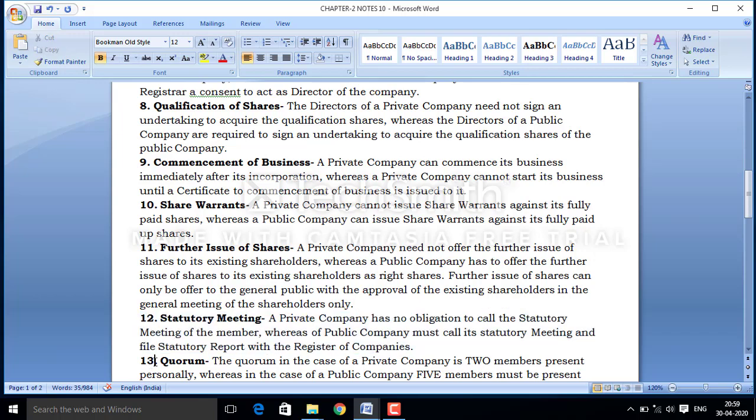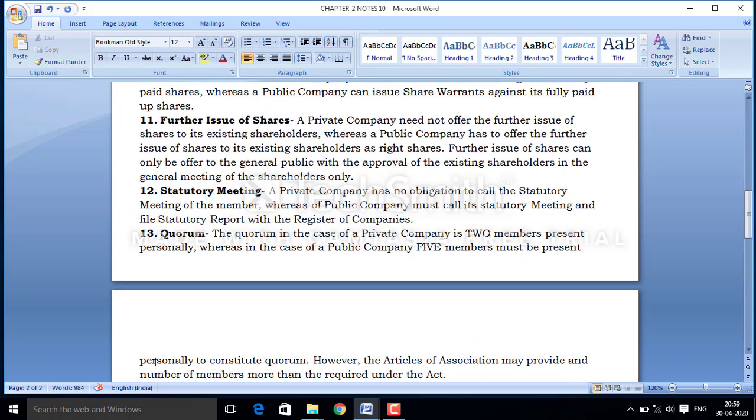Now next is quorum. Quorum is a kind of formality.